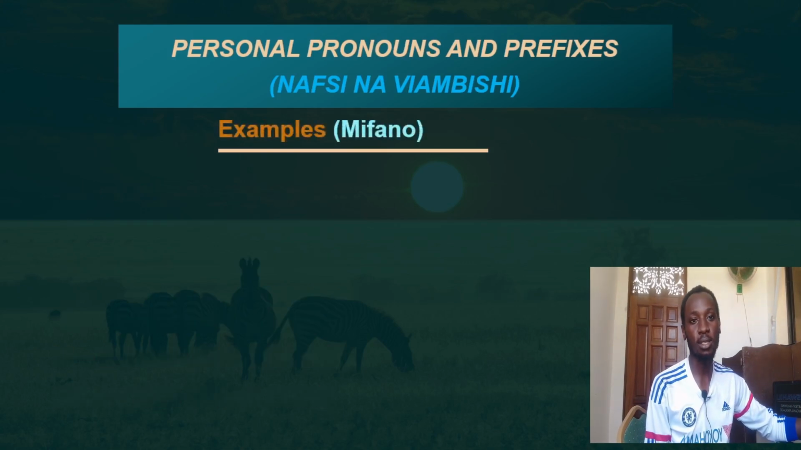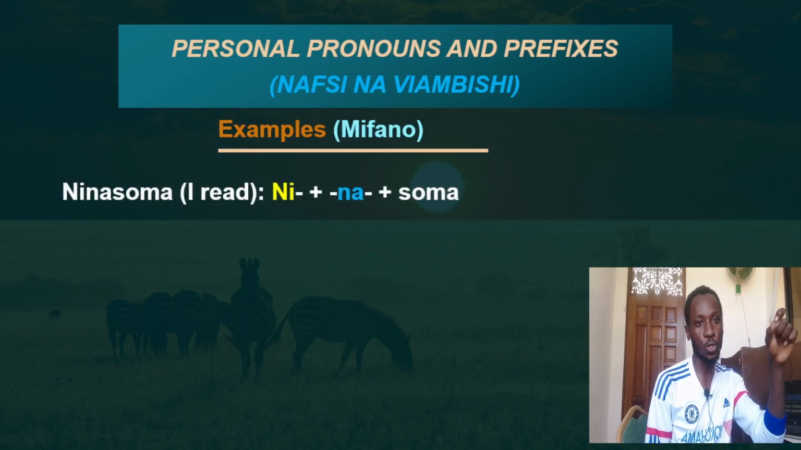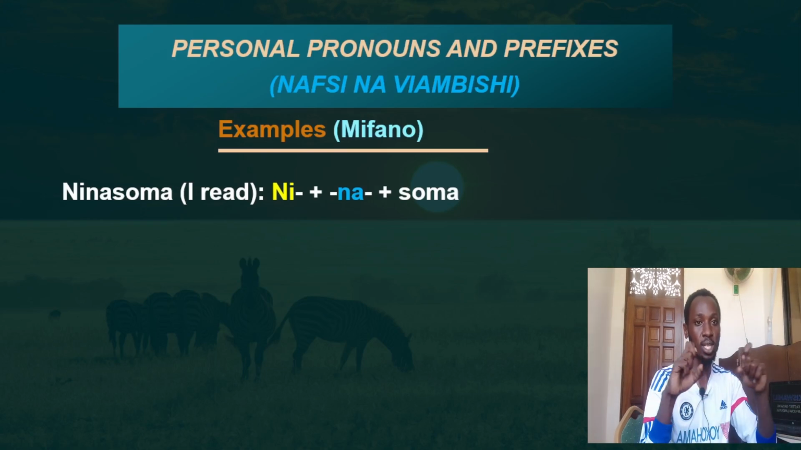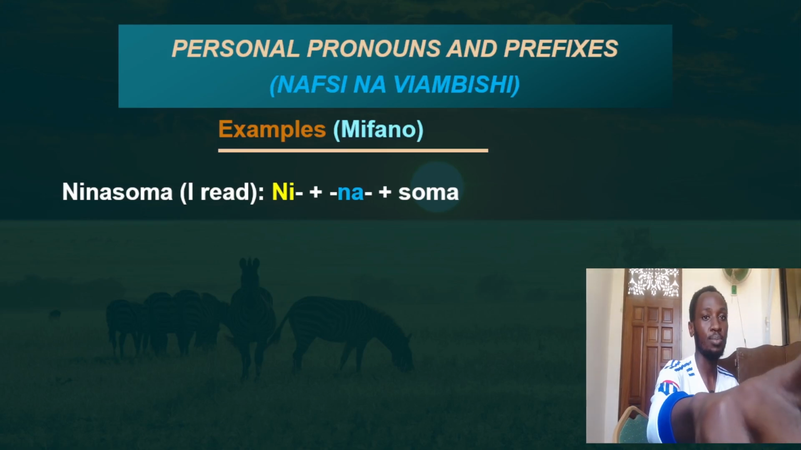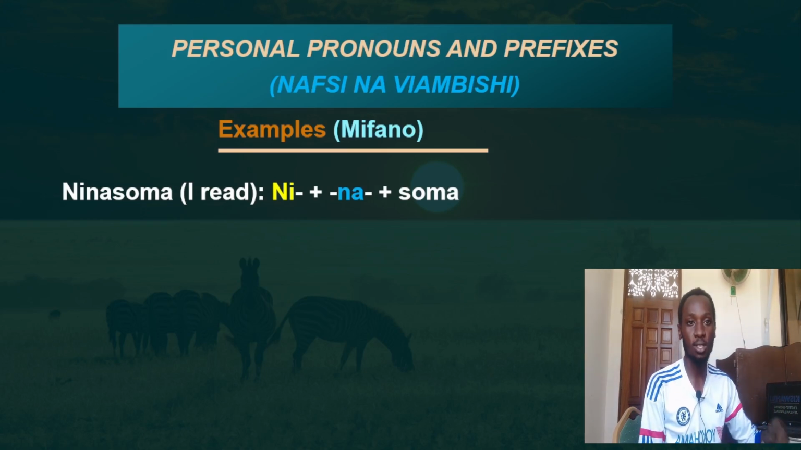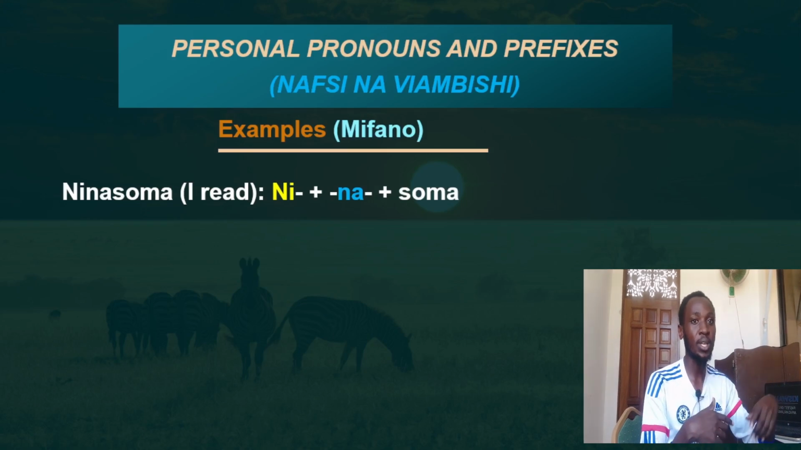So we'll quickly look at examples so that we can apply that. The word soma is the root word for read. So we'll have two prefixes there. The prefix ni, as we've seen, represents the person, in this case the first person singular. Then na means time. It's currently happening. It's also a prefix of time. We'll look at some prefixes later, maybe ta, li of the past. It will come. Then soma is a root.